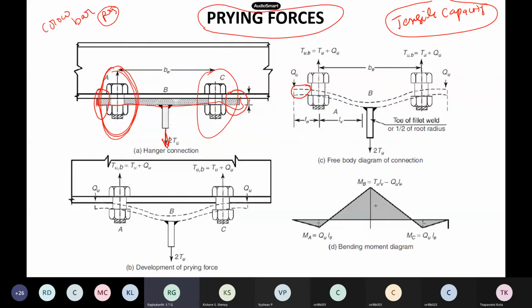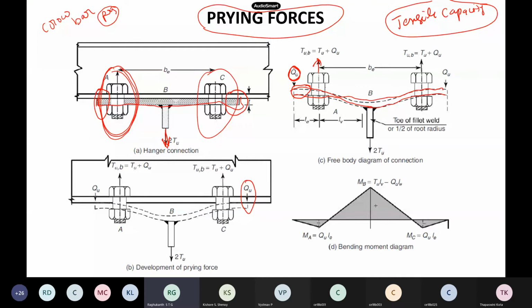When the plates are under friction it will be fine, but slowly, as the load keeps on increasing, this flange, this plate, bends like this. Due to this bending you will have the tension, plus additionally you will have this Q, which is what we call the prying force, which comes from this plate actually.